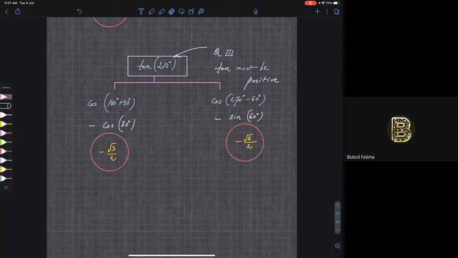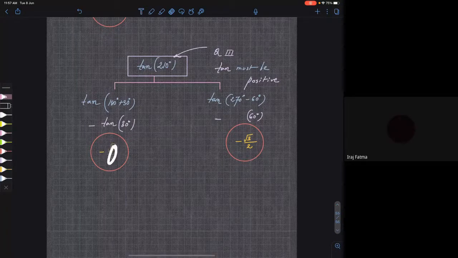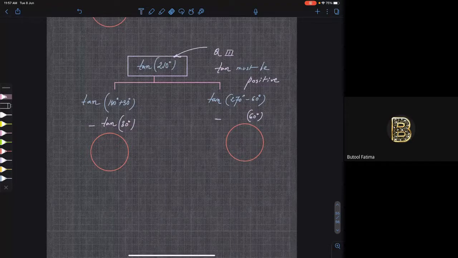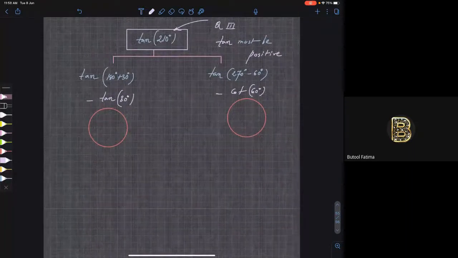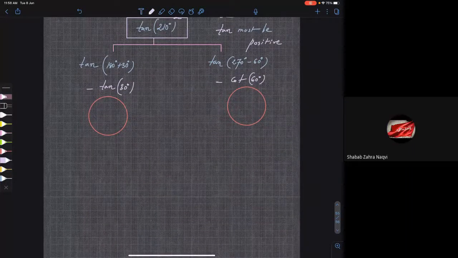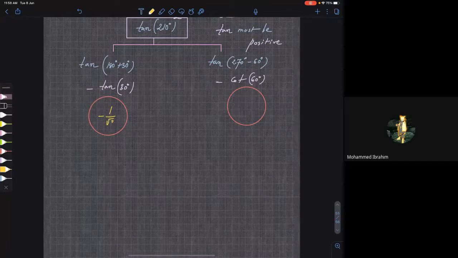Now I can write it as tan of 180 plus 30 or tan of 270 minus 60. So what is tan of 180 plus 30? It is still tan 30, right? What about 270? Tan will become cot, right? Whenever you have 270 and 90, correct? So it will be cot of 60. Now tell me, what is the answer according to this? Minus 1 by root 3.